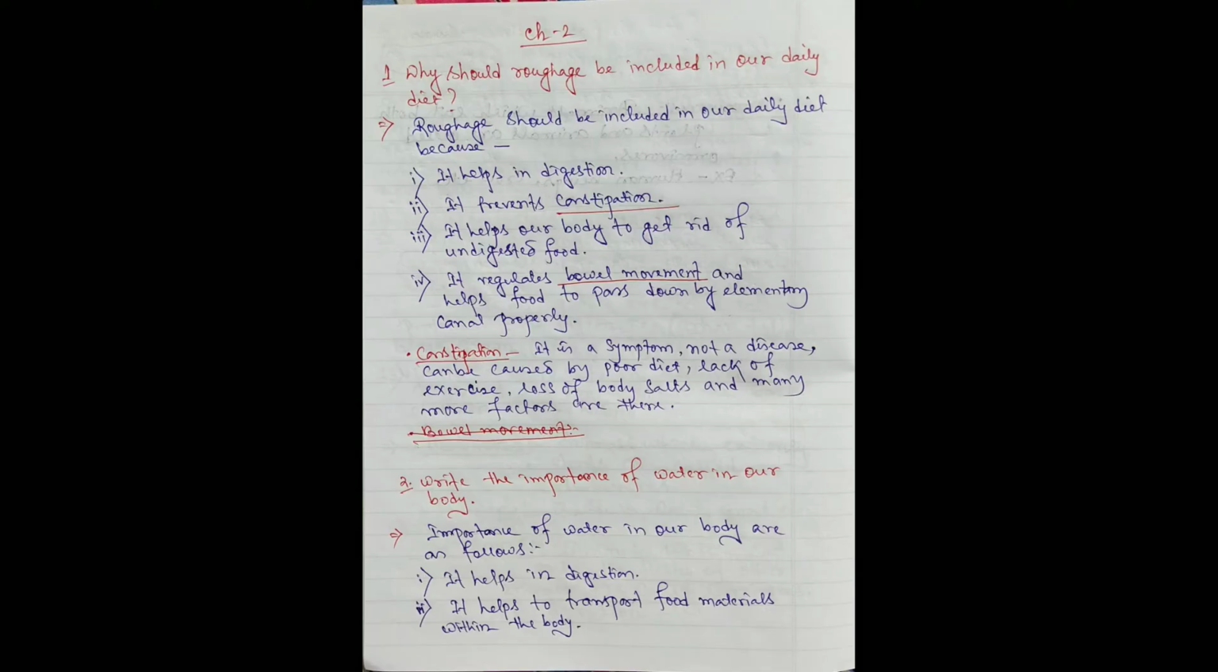Now question number 2 is here. Write the importance of water in our body. So the importance of water in our body is as follows. Number 1, it helps in digestion. Number 2, it helps to transport food materials within the body.